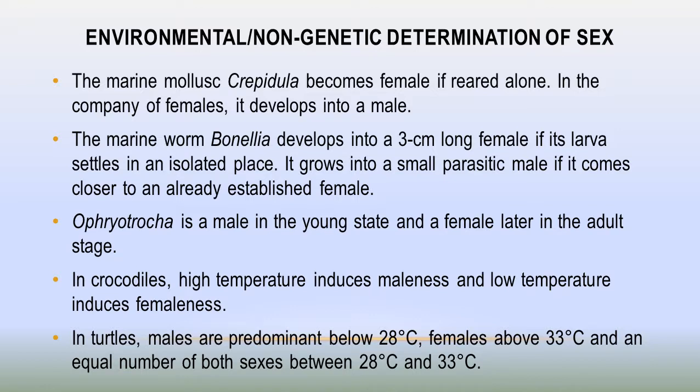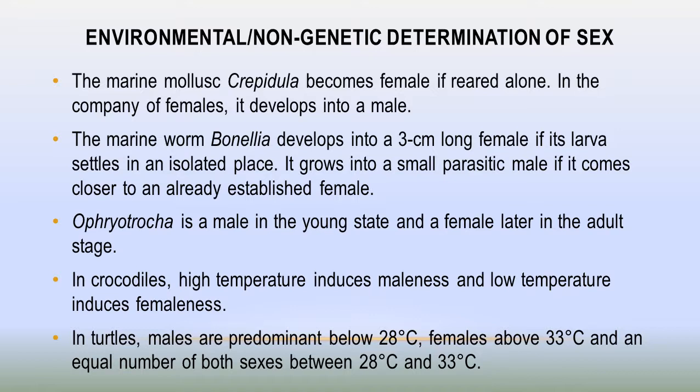For example, the marine mollusk Crepidula becomes female if it is reared alone, but if it is reared in the company of females, then it develops into a male. Second is the marine worm Bonellia, which develops into a female if its larva settles in an isolated place.